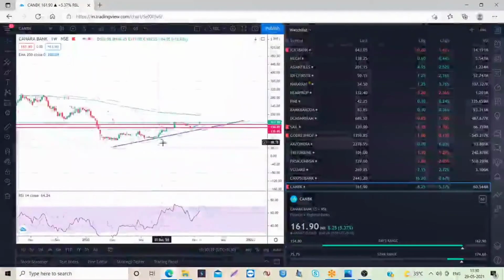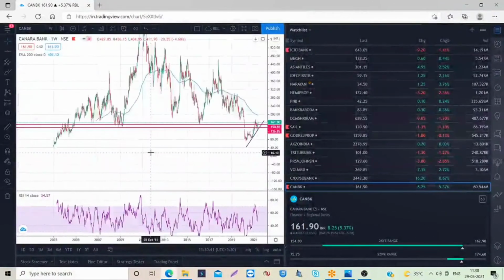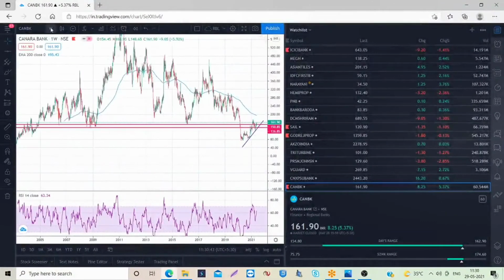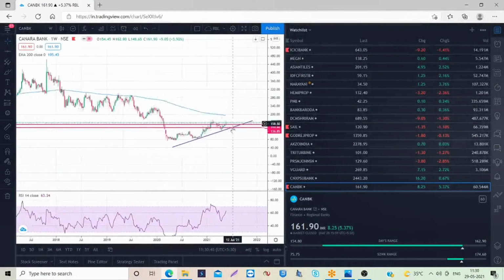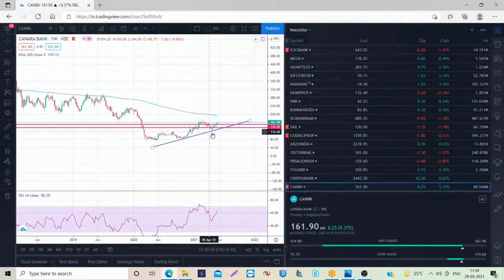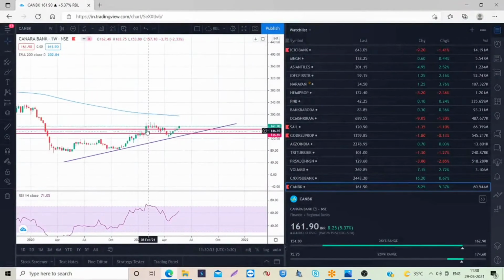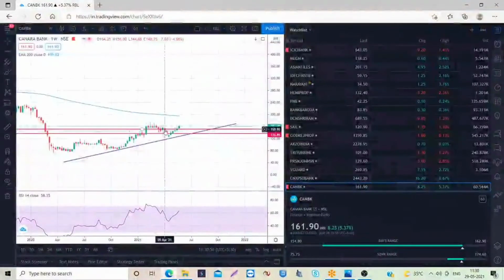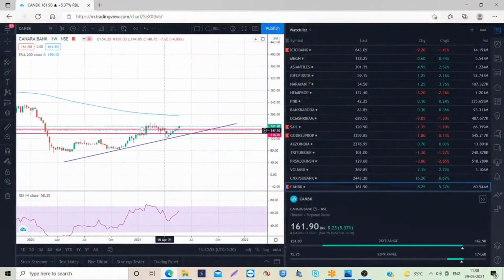That's the reason most of the time the stock reacted like this. It is in the consolidation zone, so we thought this is a good level for us to enter here. Initially it gives the breakout, but for the next few weeks the stock is in consolidation. Slowly the stock went down again. It took the trend line support again.